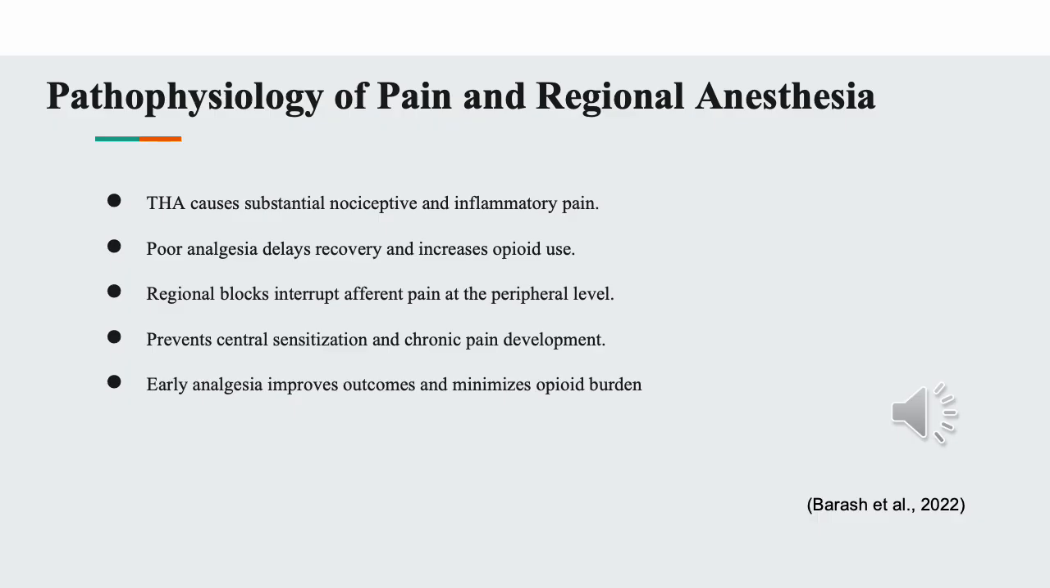When applied preemptively, regional anesthesia supports improved postoperative outcomes by reducing opioid consumption, limiting side effects, and promoting earlier mobilization. Overall, it plays a vital role in enhancing recovery while minimizing the burden of systemic analgesia.